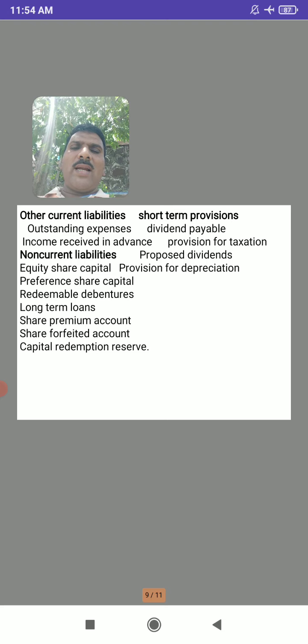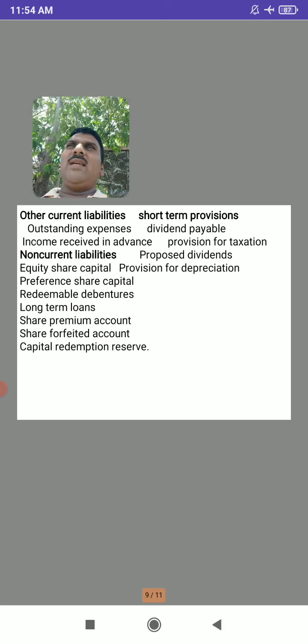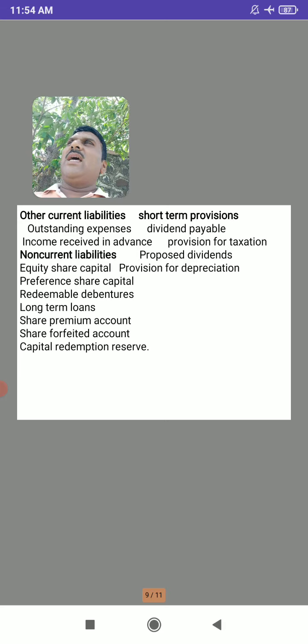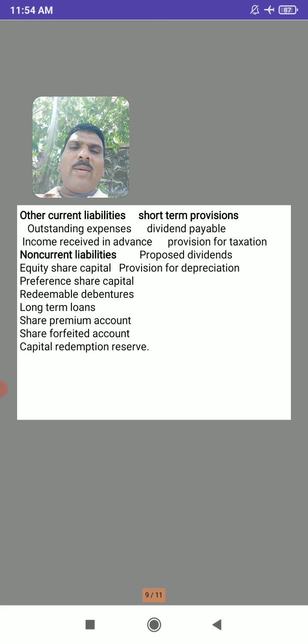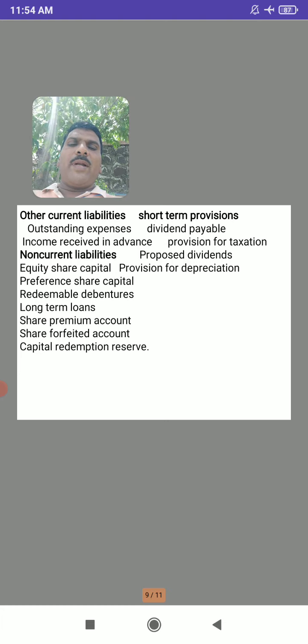Here, non-current liabilities are equity share capital. So we always see on the liability side, observe on the liability side. So first, equity share capital. This is also a non-current liability, and preference share capital.